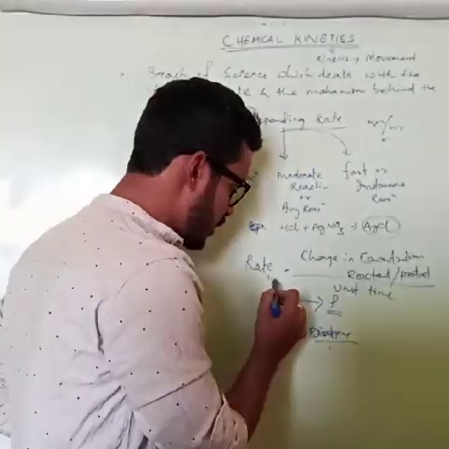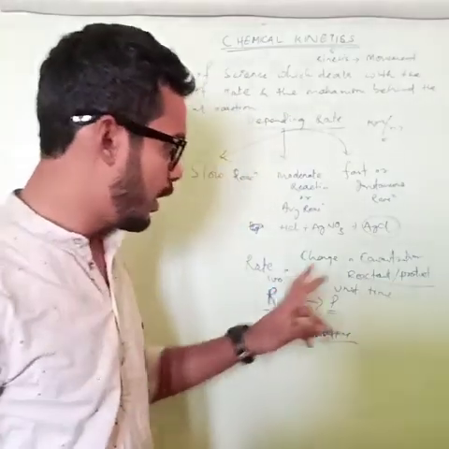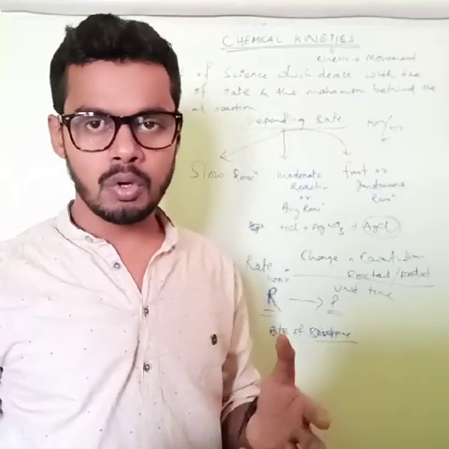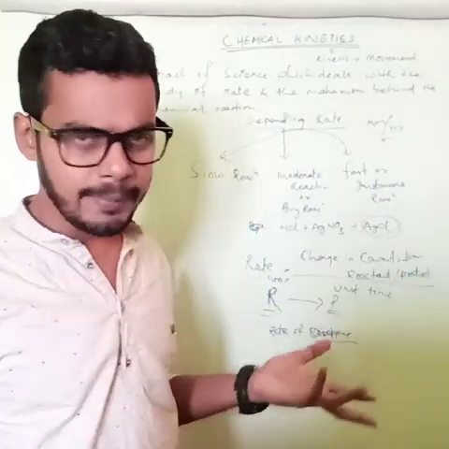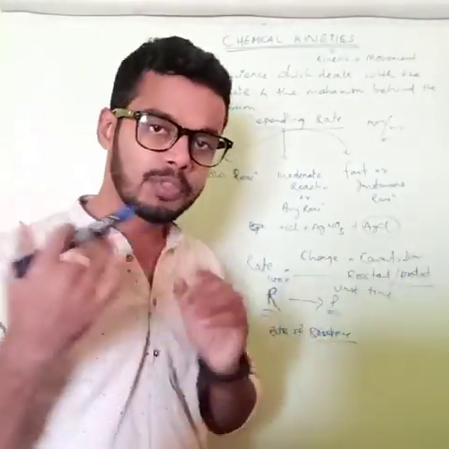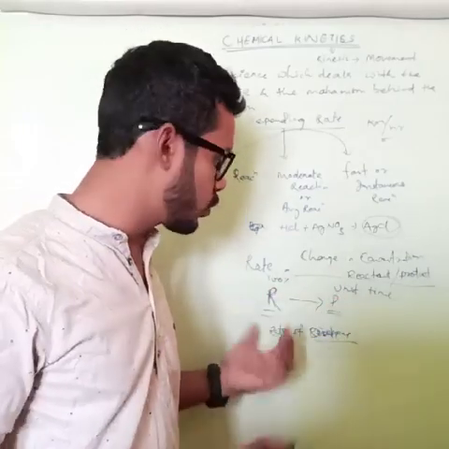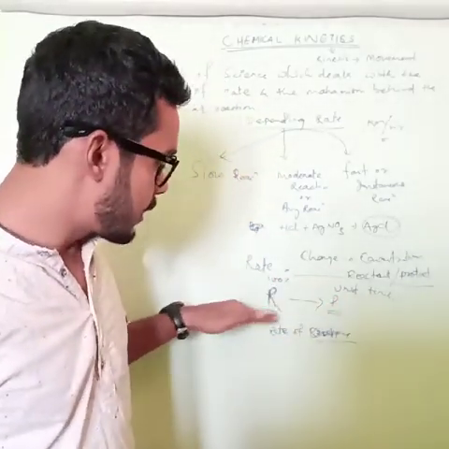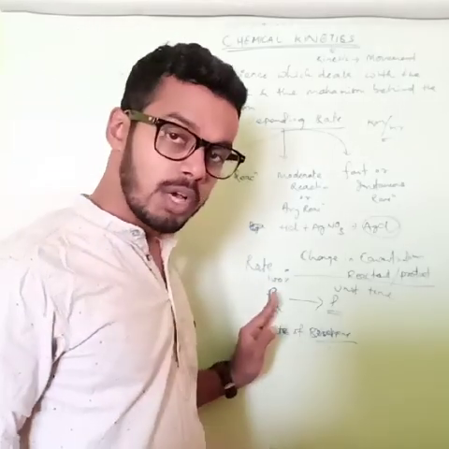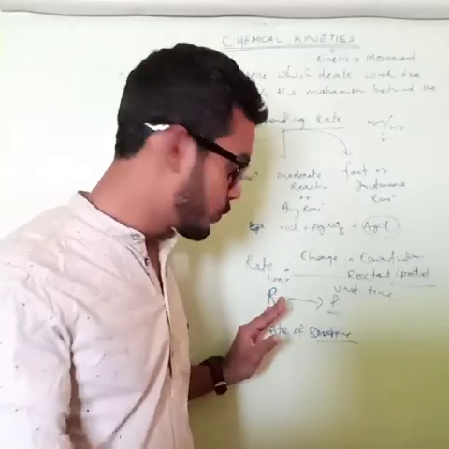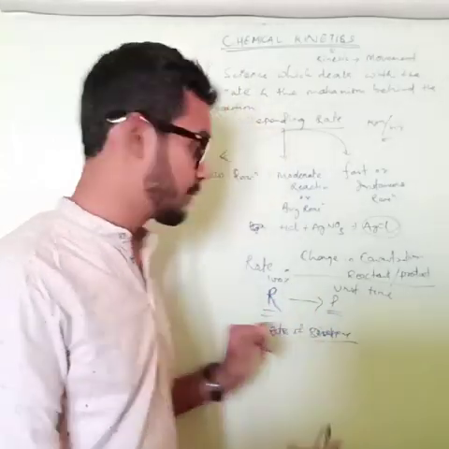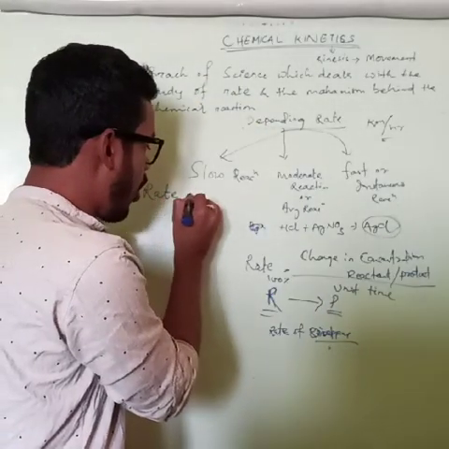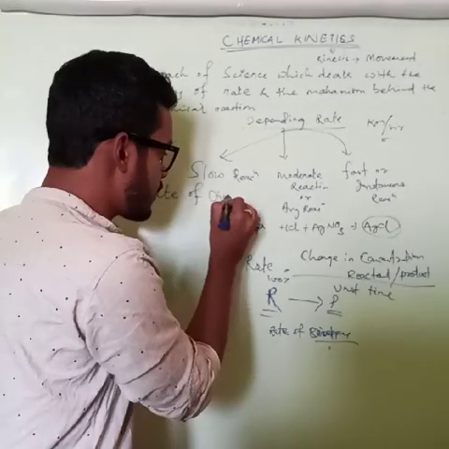Suppose the 100% concentration of R is there, and when it forms the product, the concentration of R will be 0 or less than 100%, obviously, because R utilizes itself to give the product. So R got disappeared.